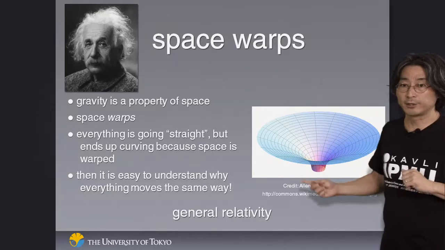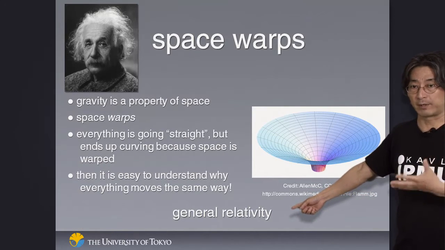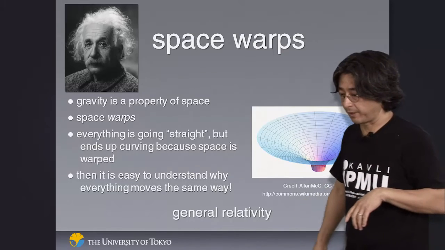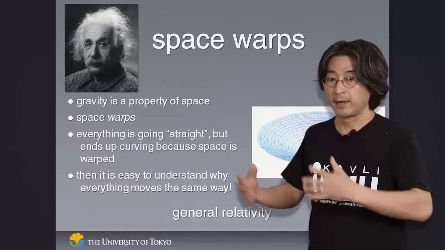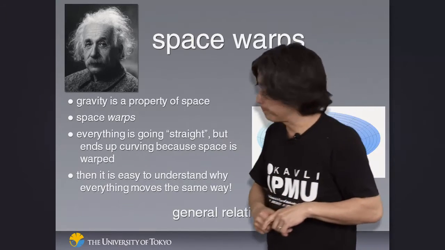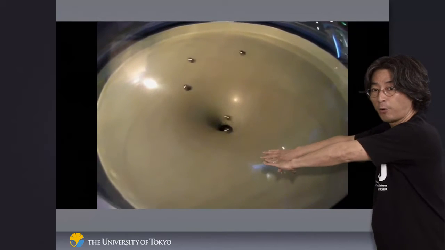This theory is called the theory of general relativity, or general theory of relativity, and either one is fine. That's the idea by Einstein. We'd like to demonstrate that with, again, a simple video clip. What's going on here is that here's the space that is warped towards the center.